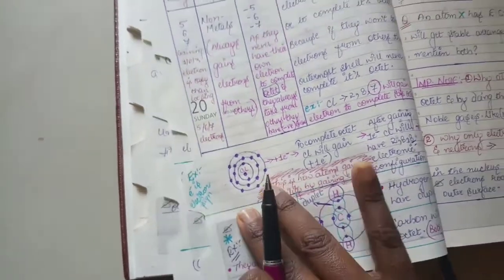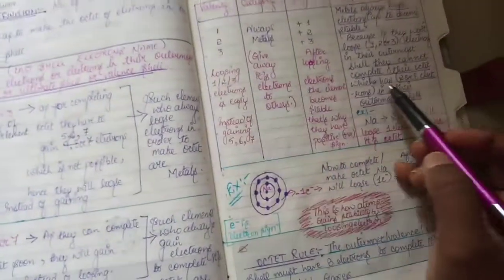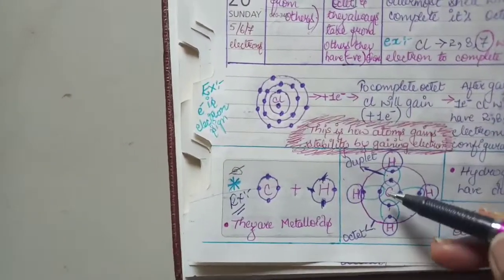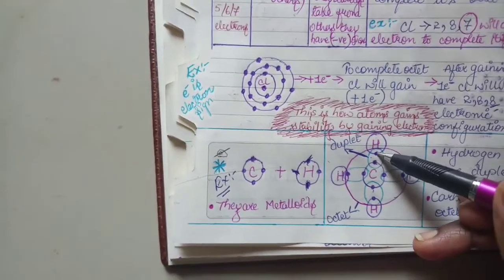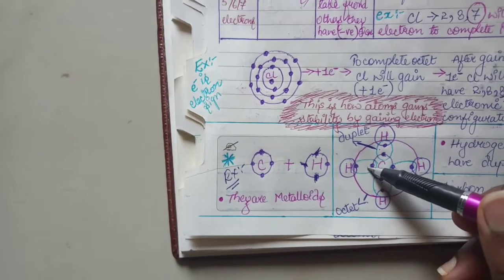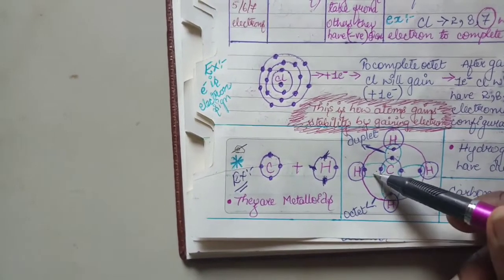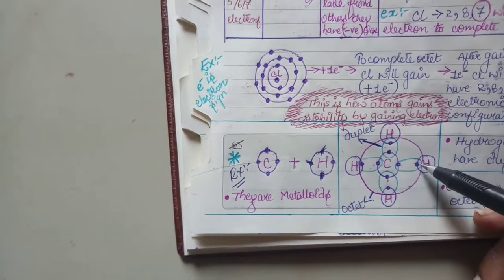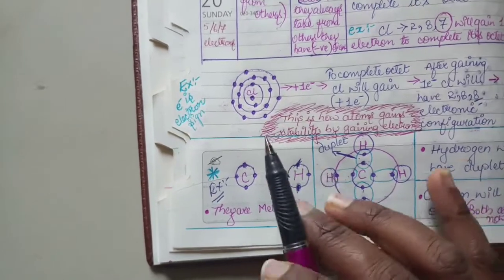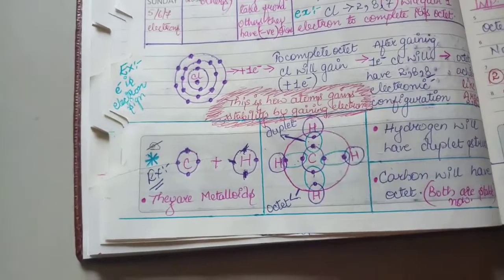We know that in order to complete an octet, either we should have 2 electrons or we should have 8 electrons. We know that one, right? So by sharing the electrons now, hydrogen will have duplet structure. Can you see this blue circle? This blue circle shows the duplet structure of the hydrogen. Hydrogen 1 2. Hydrogen is now happy. Hydrogen got what he wants to.